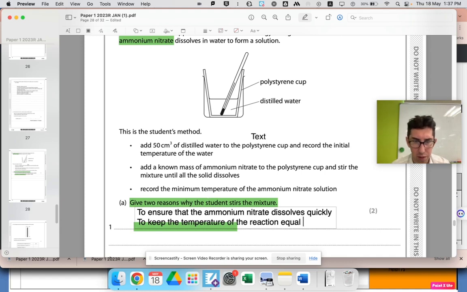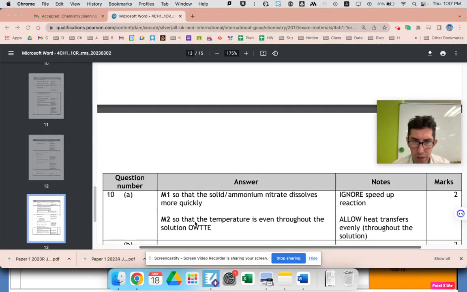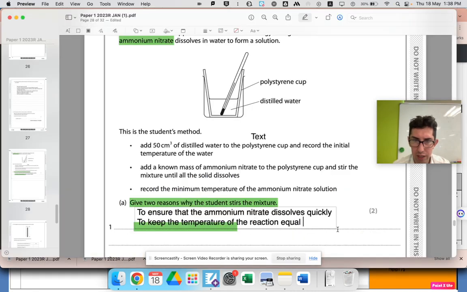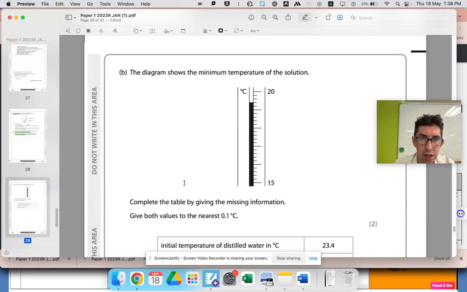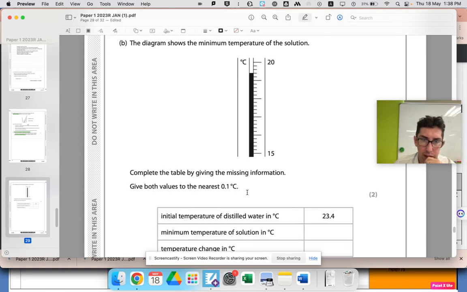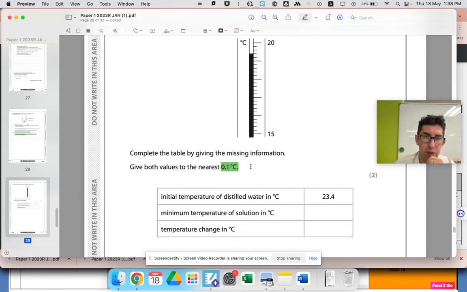What did they say? Let's look at the mark scheme. So the temperature is even throughout the solution. Allow heat transfers evenly. Equal, even. Okay. The diagram shows the minimum temperature of the solution. So this is complete the table, giving the missing values. Just really be careful when they say to the nearest 0.1, make sure you actually do it.